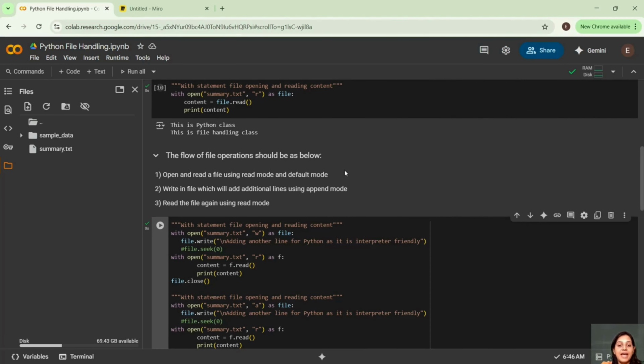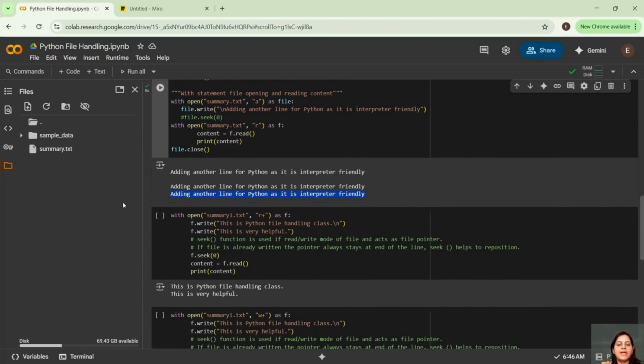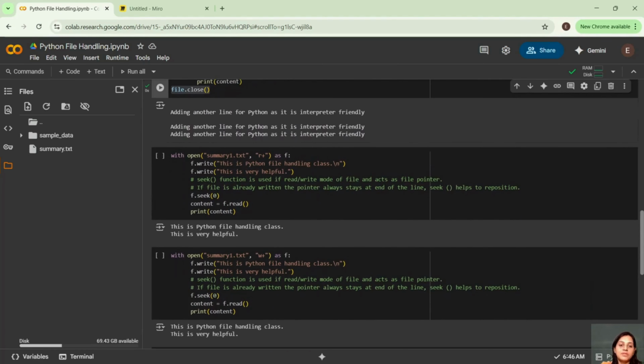In the second, append mode, what happened? It just appended another line below this. I have shown you, right? The same thing I have explained, and finally I have closed the file. So this is how write and append work.